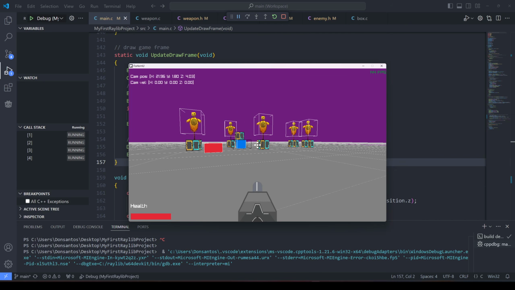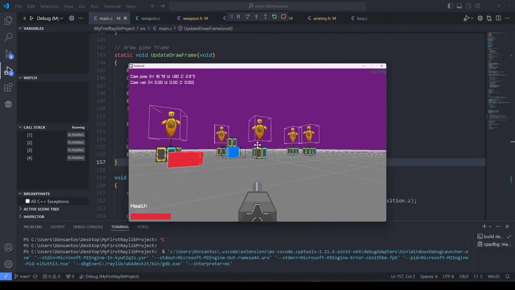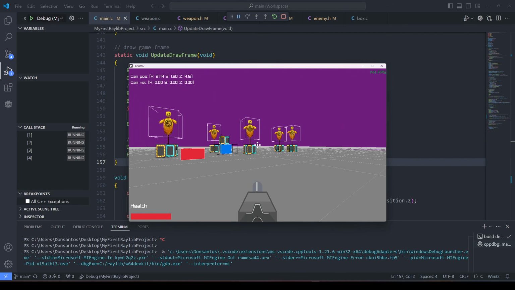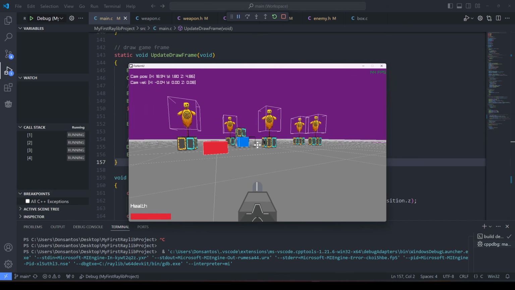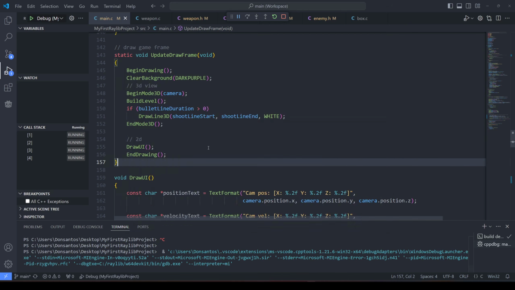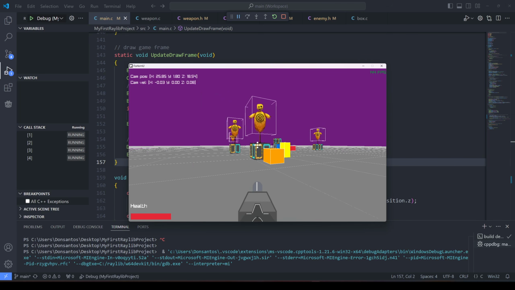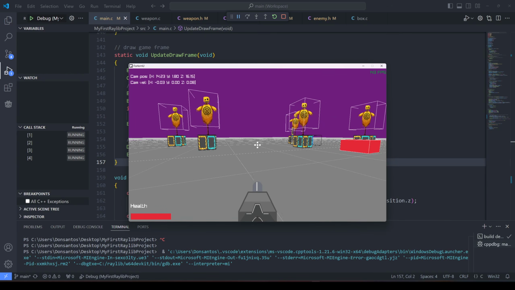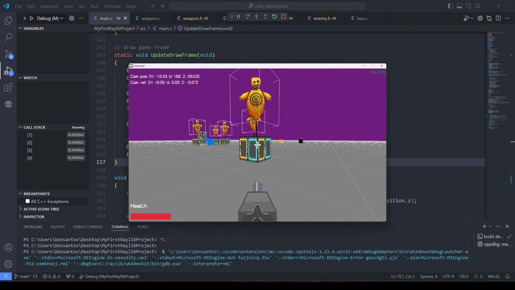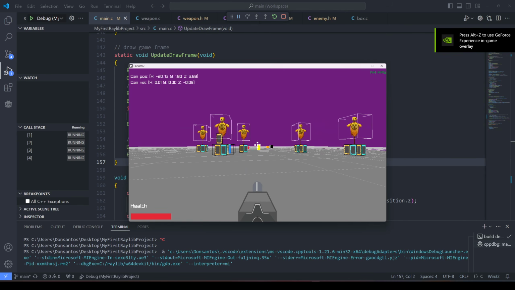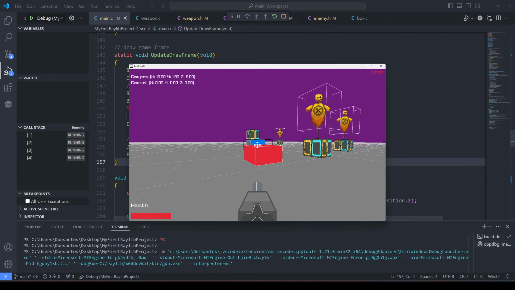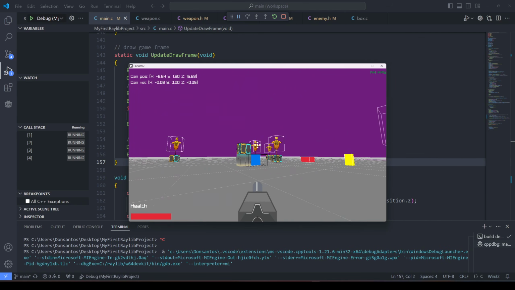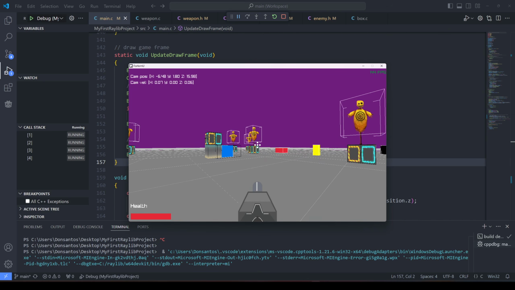So I'm back again. I've been going at it for a while, and now we have these 5 enemies spawned into the scene. These enemies are randomly placed, so every time I start the game, they're in a different position, a different configuration. So they're never quite in the same position. They have a range of about 20 units, I believe. Yeah, so they have a range of 20 in X or Z, but the Y position is locked.